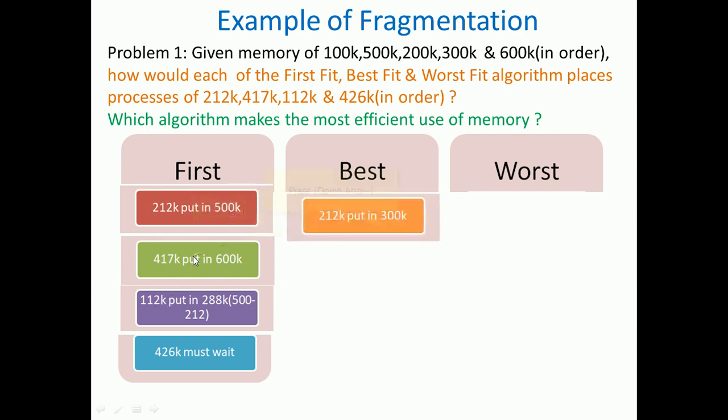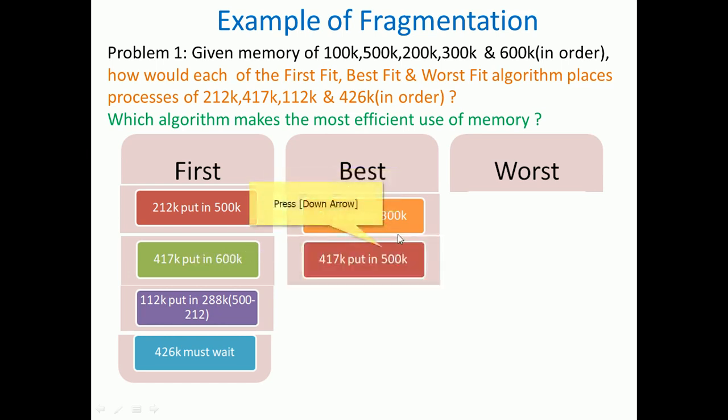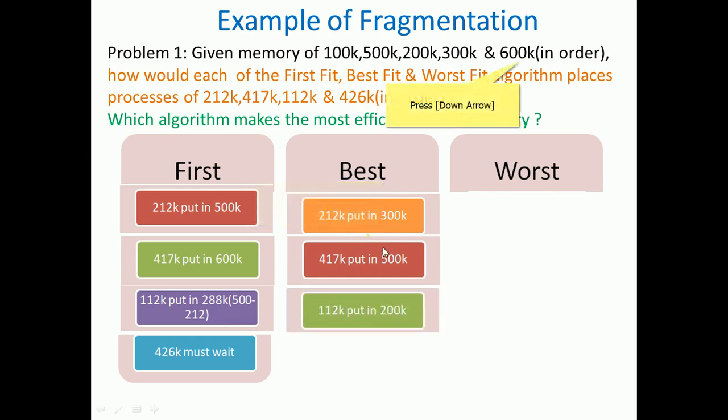Coming to the best fit strategy. 212 we can put in 300, not 200. In best fit, the smallest hole that fits is 300, so put it in the 300K. The next one is 412, which we can put in 500, the best fit. Next, 112 we can put in 200.